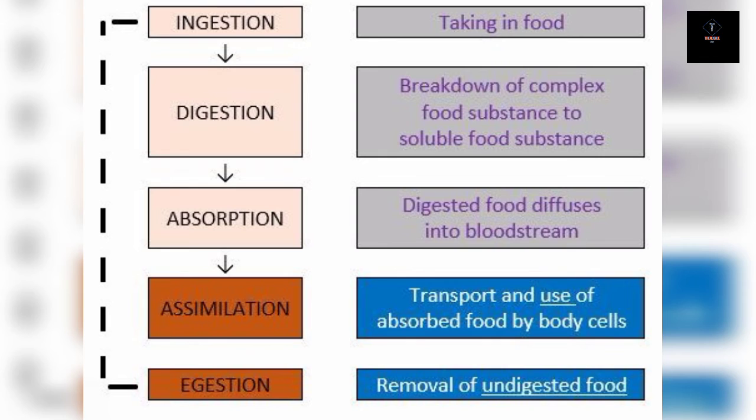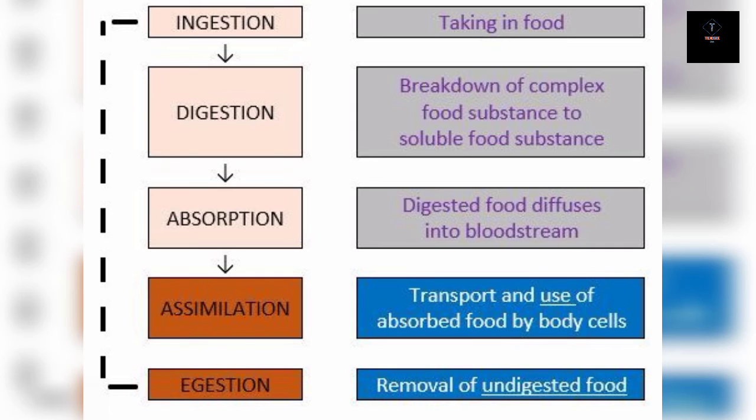And the next point is digestion. Digestion involves the breaking down of food into smaller particles. During this process, complex food molecules are broken down into simpler molecules so that they can be absorbed by the body. The major part of digestion takes place in the stomach and in the small intestine. In these two organs, the food particles are acted upon by organic molecules called enzymes.